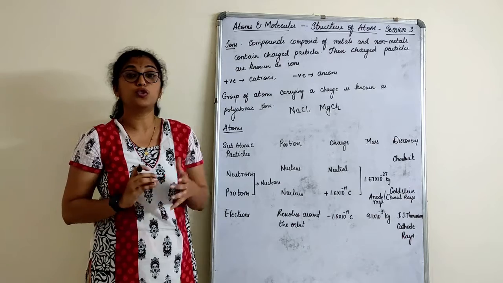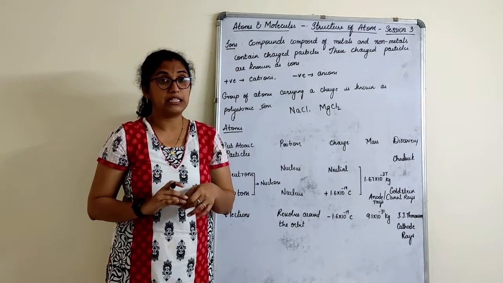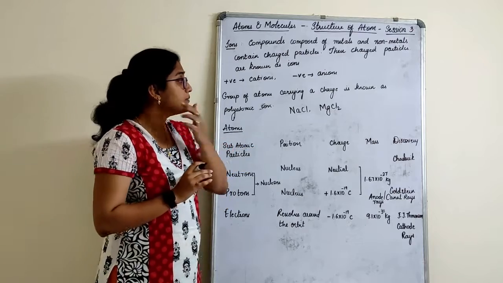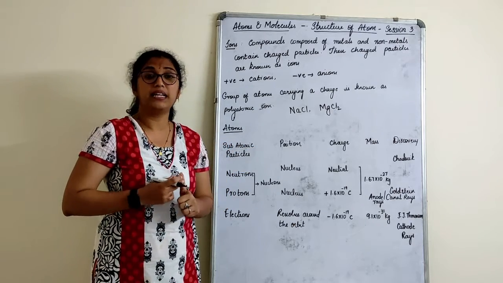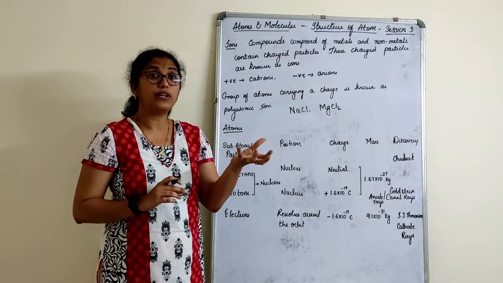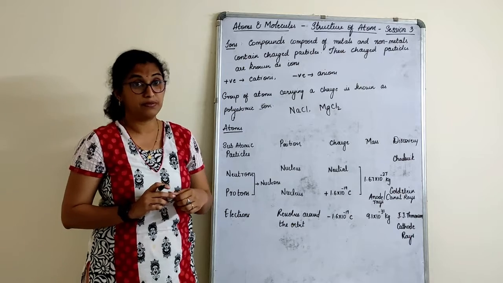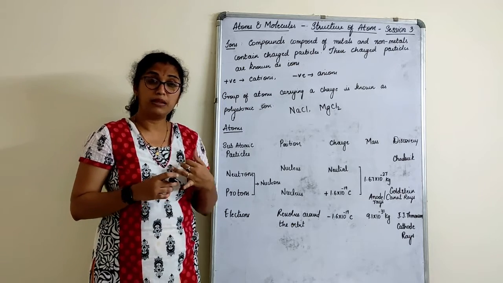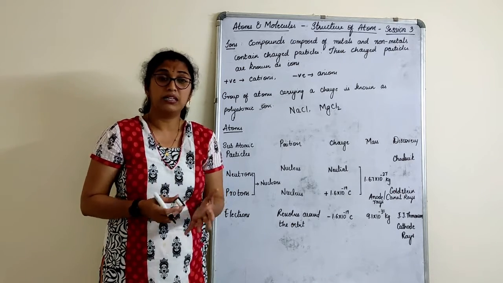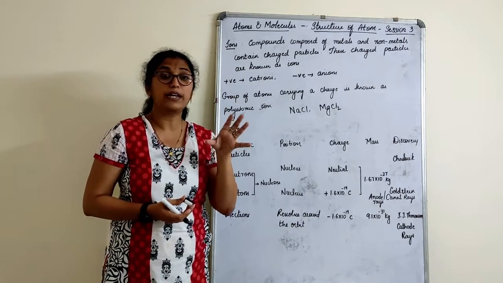For that we should know something about valency. Valencies are the combining capacity of the element. Now what is this combining capacity? Why is this valency required? To understand that we need to understand more about structure of atom, right? So what is atomic mass, what is atomic number, but before that we need to understand the subatomic particles of atom.